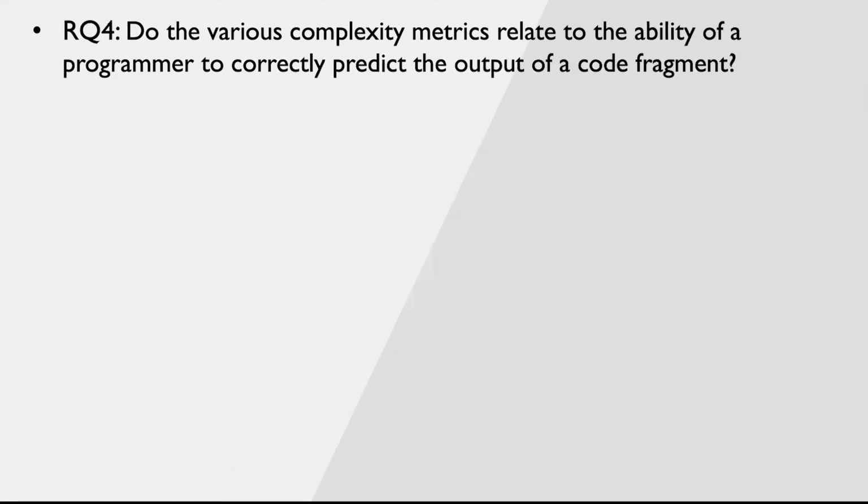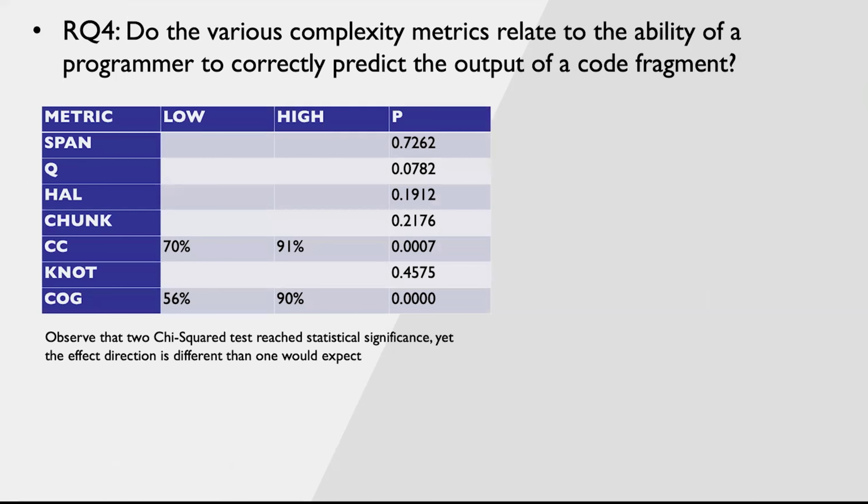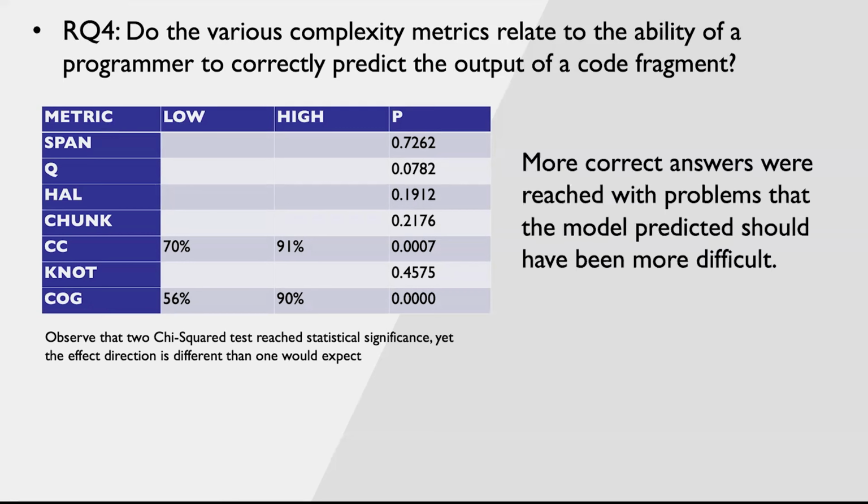And the final research question, do the various complexity measures relate to the ability of a programmer to correctly predict the output of a code fragment? And the answer is, well, we only reached statistical significance for 2, cyclomatic complexity and cognitive complexity. However, once again, this is exactly opposite of what the theoretical framework suggests. In other words, programmers were able to predict the output of highly complex items more than low complex algorithms.